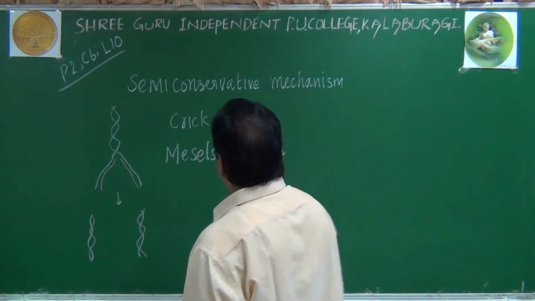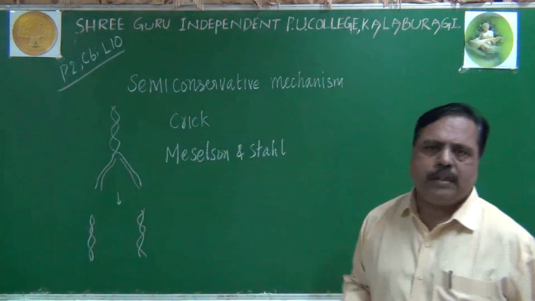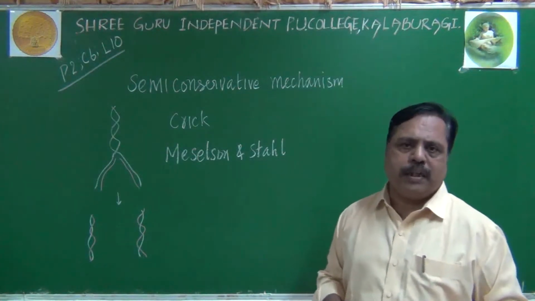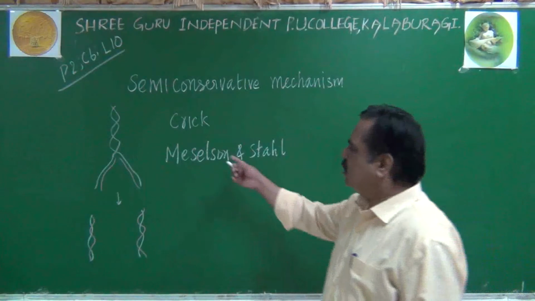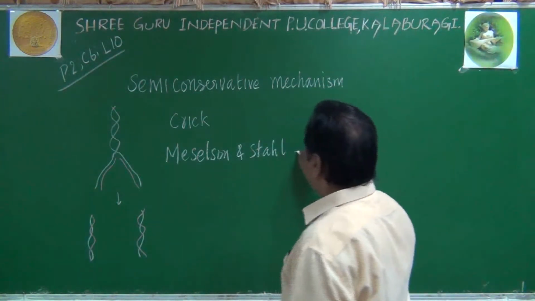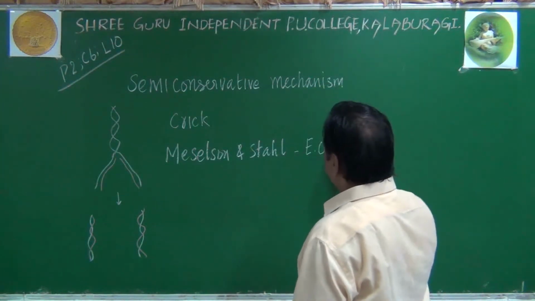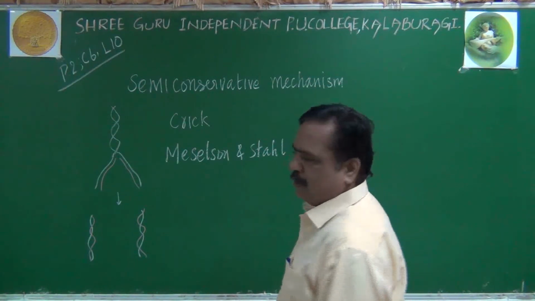They gave the experimental evidence that DNA replicates by the semi-conservative mechanism. They did this experiment in the E. coli bacterium.